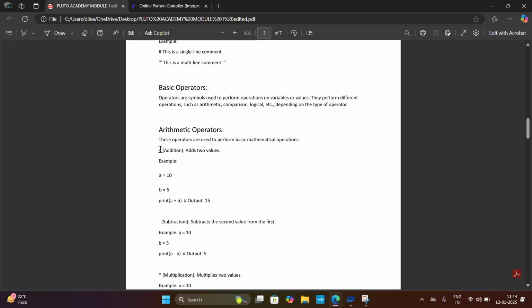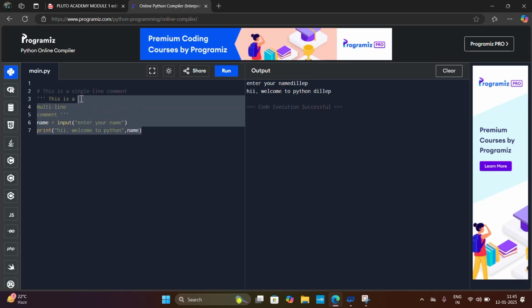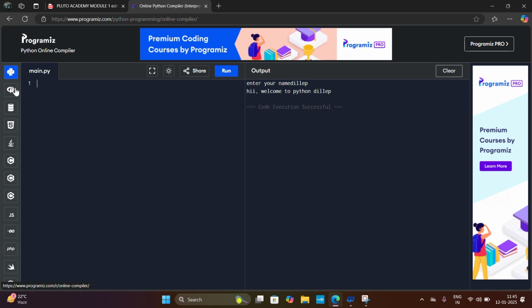Let's see an example for each operator. First of all, the addition operator. It adds two values. Let's see an example. I will assign the value A as 10 and B as 20, and I will print A plus B. Here I will run this program. The output is 30. This is the addition operator.